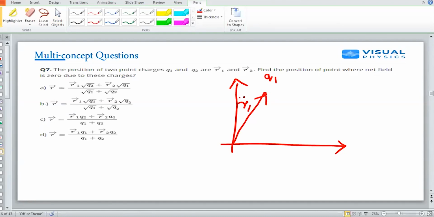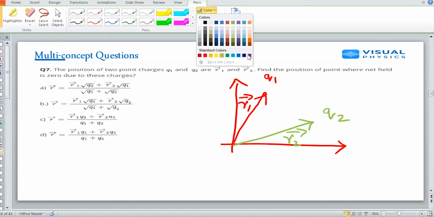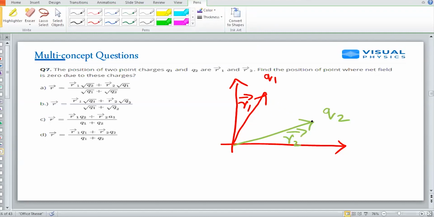So I am having charge q1, which is at position vector r1. I am having another charge q2, which has position vector r2. And I don't care whether my neutral point is in between them or away from q2 or away from q1.